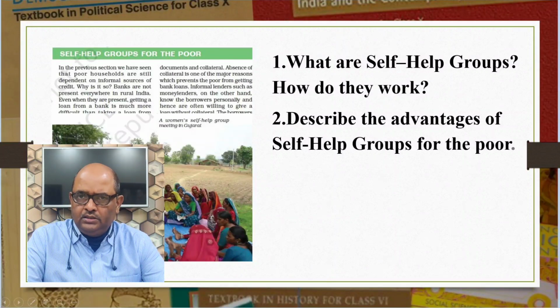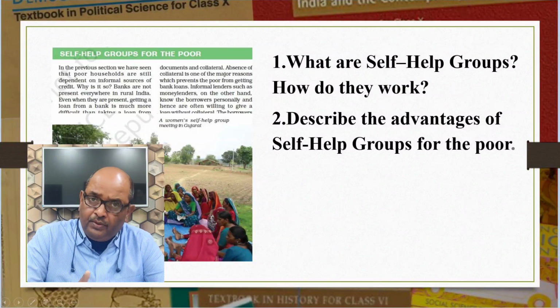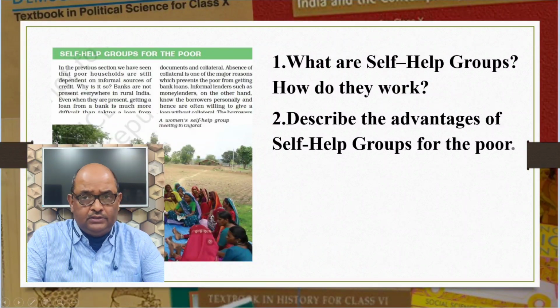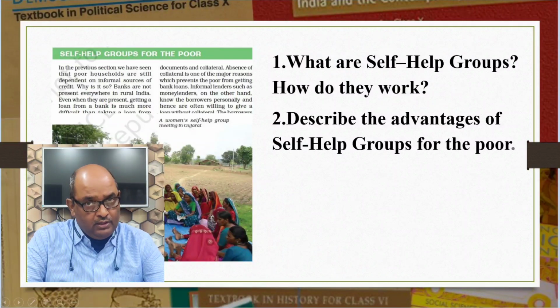All important decisions regarding the savings and loan are taken by the group members. This is very important. There is no outsider to dictate them. Non-repayment of loans is dealt with seriously by group members, and because of this feature, they get loans from the bank even though they have no collateral.